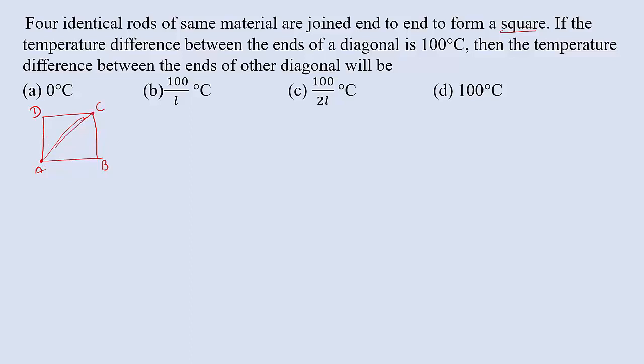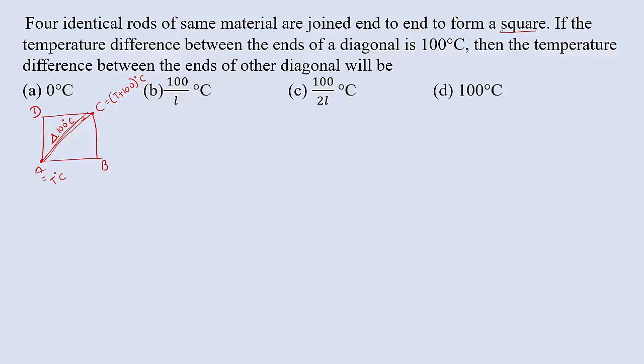The difference in temperature is 100 degrees Celsius, because this is the change in temperature between the points A and C, which is a diagonal of the square. So the difference in the temperature is 100. That means at point A it has temperature T degrees Celsius and at point C it has temperature T plus 100 degrees Celsius. So the difference in the temperature means T plus 100 minus T. T will get cancelled, so we get 100 degrees Celsius. So this is the temperature difference along the diagonal of the square.